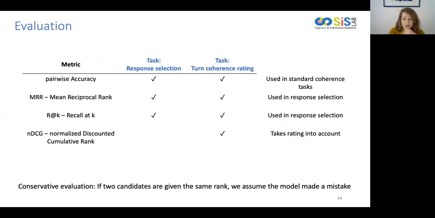As evaluation metrics, we use pairwise accuracy and ranking metrics, in particular mean reciprocal rank and recall at K, for both response selection and turn coherence rating. Additionally, for turn coherence rating, we use normalized discounted cumulative gain, which also takes the rating into account. For all our metrics, we choose a conservative evaluation where if 2 candidates are given the same rank by the model, we assume the model always made a mistake.